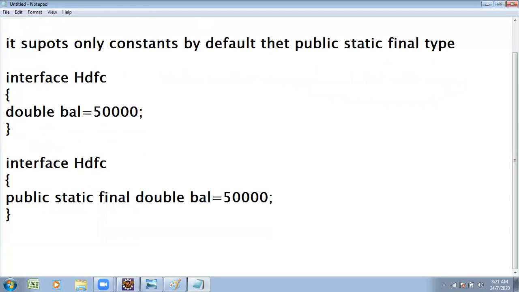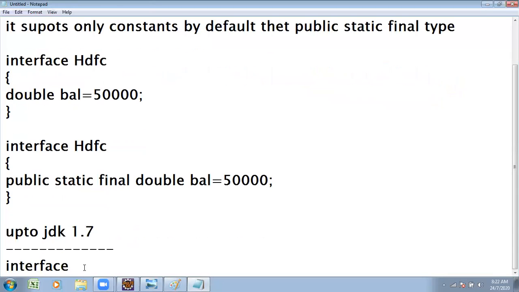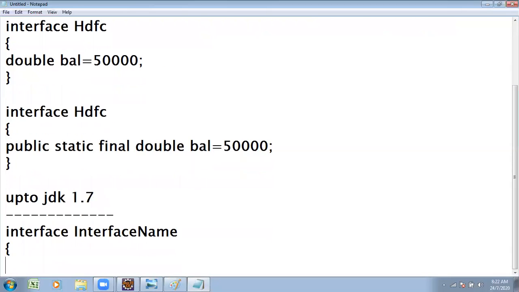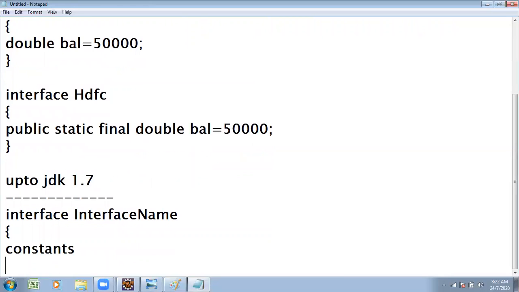In different versions of Java, different syntaxes came into existence. Up to JDK 1.7 version, the syntax for the interface is: interface name, and it supports only constants as well as abstract methods.